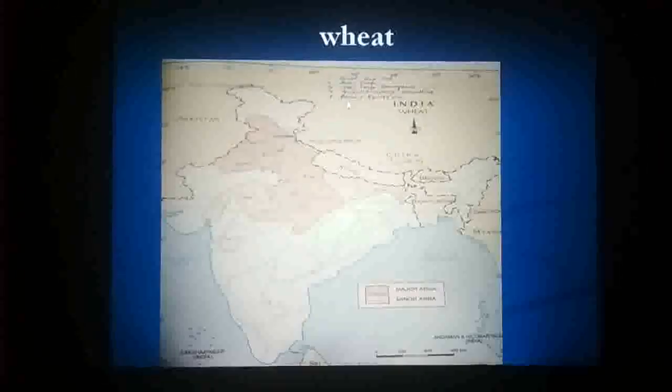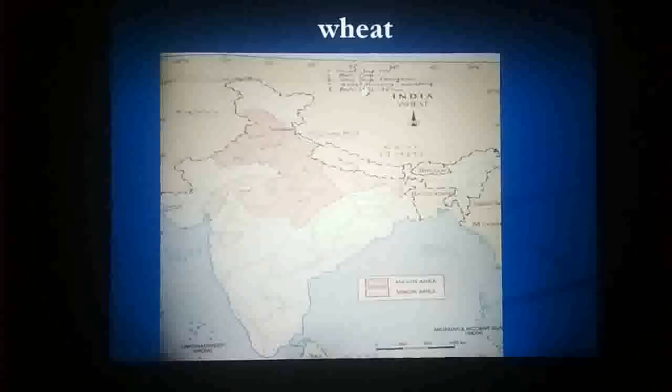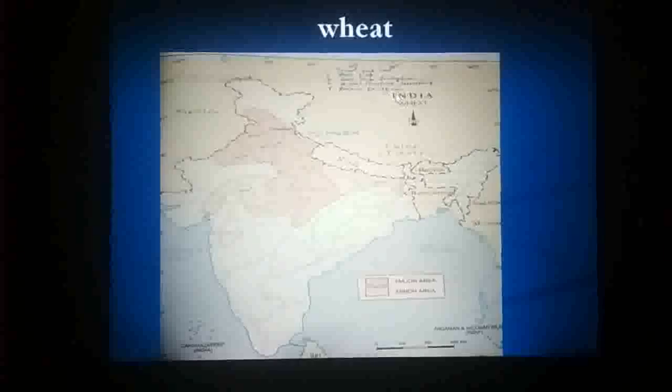The second important crop in India, among the major crops, is wheat. It is a Rabi crop, and it requires cool temperature at the time of sowing, but there should be bright sunshine at the time of harvest. Rainfall should be around 50 to 75 centimeters. So far as the major areas of this crop are concerned, it is grown mainly in Madhya Pradesh, UP, Rajasthan, Punjab, Himachal Pradesh, Haryana, and the major area is the Ganga-Satluj plains.